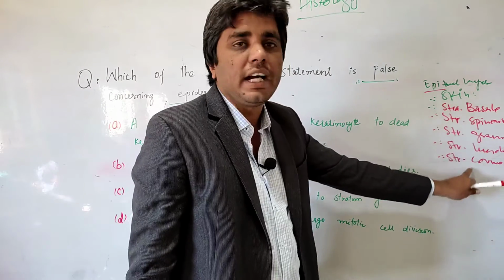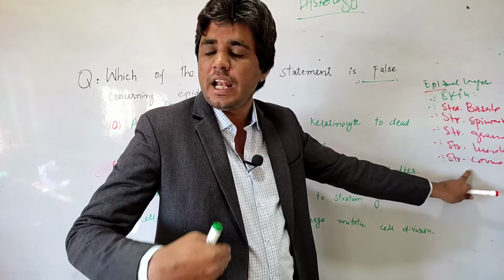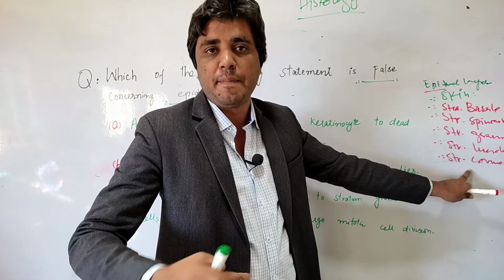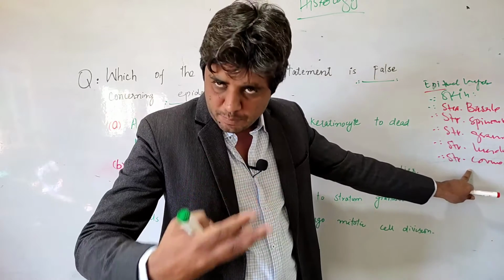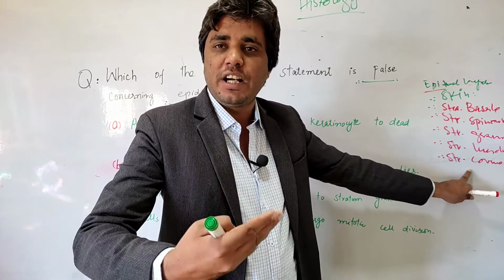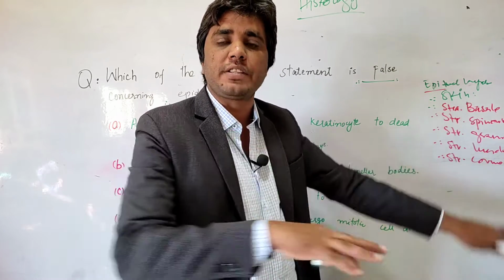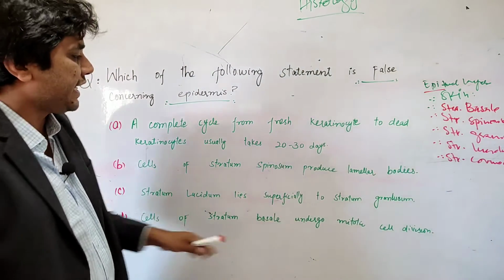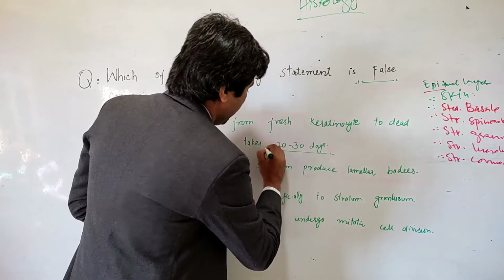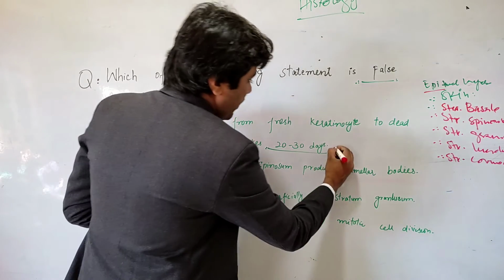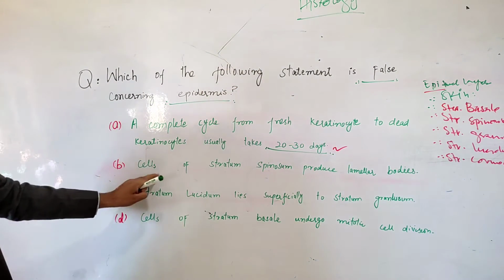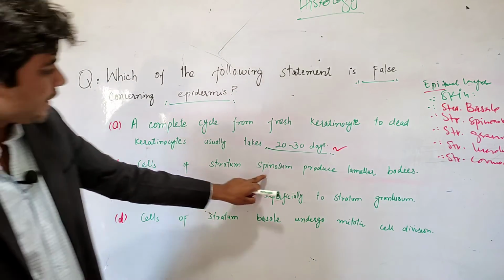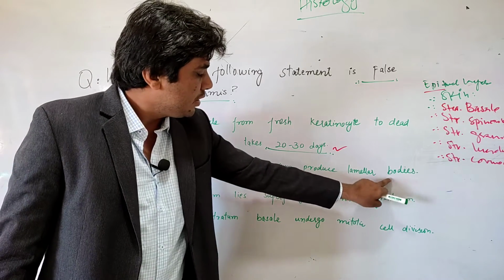So this is a continuous cycle. The cells of skin are being replaced: new cells are produced, then converted into dead cells, and finally shed from the skin. This cycle in humans takes 20 to 30 days. That statement is true.